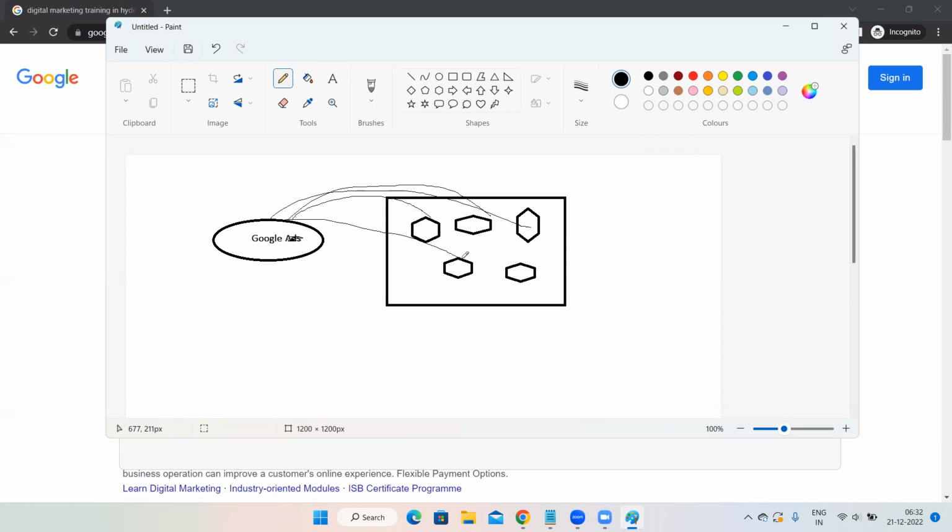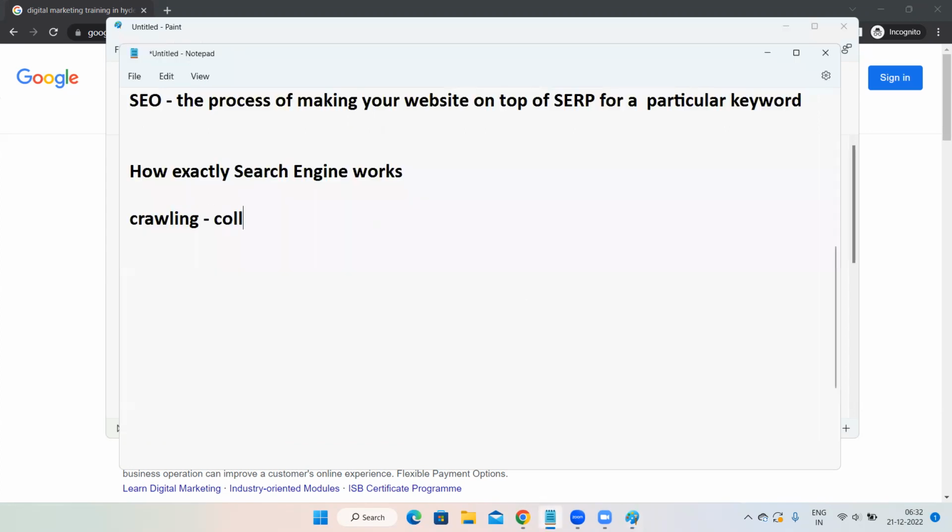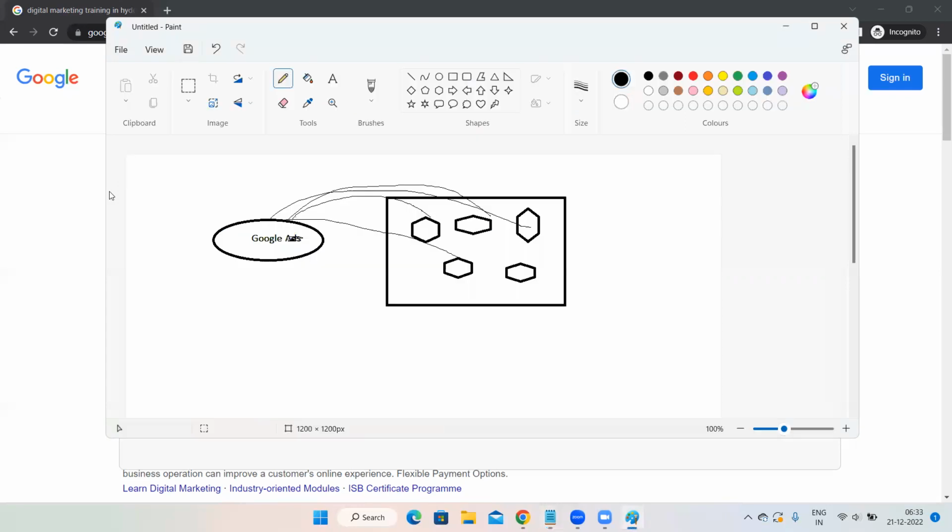And that method is only known as crawling. So, what is the meaning of crawling? Crawling is nothing but collecting the data. Collecting the data from our websites is known as crawling. And there is a Google software called Crawler which does this. There is a software called Crawler which collects the data from our website. Is this point clear? What exactly is crawling?